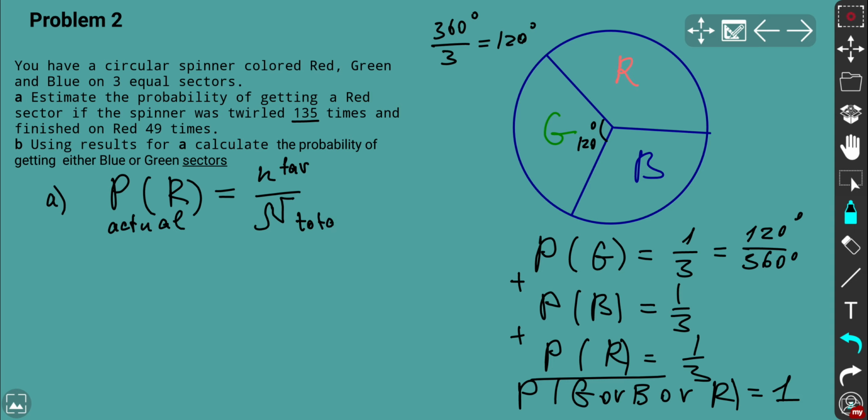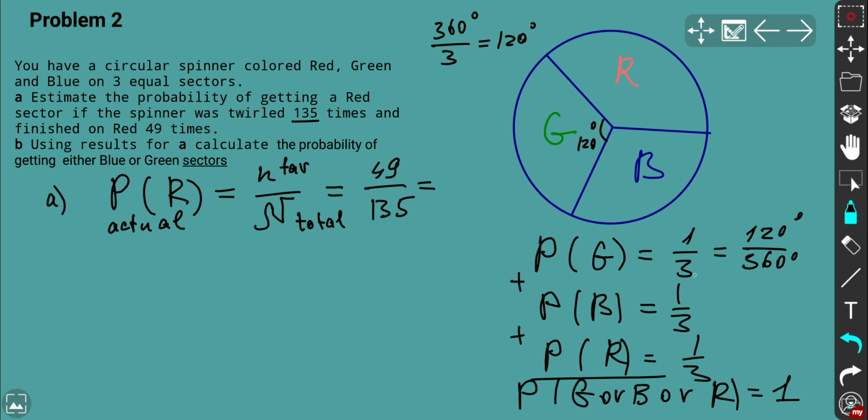Okay, so that's the total number of times. In our case, it was twirled 135 times in total, and it finished on red 49 times. So that's why the number of favorable events is going to be 49. All right, so let's calculate the probability and let's see how much that is.